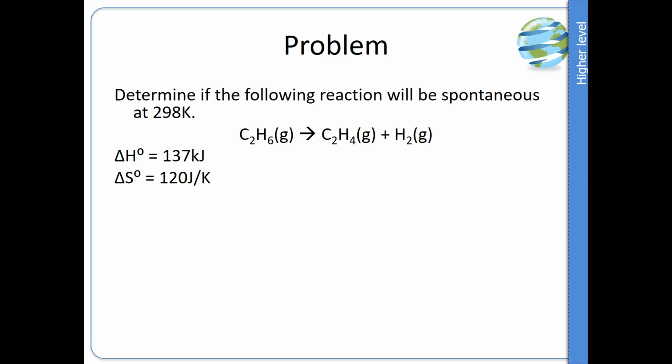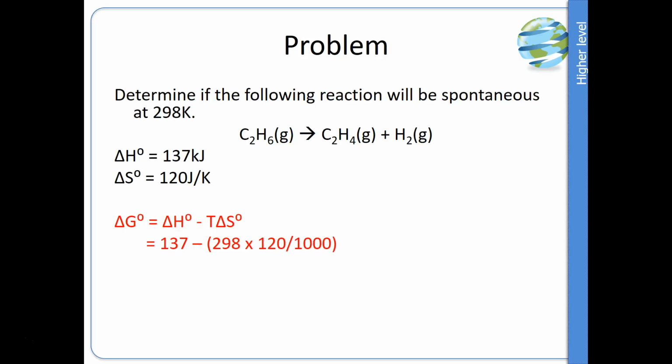Next up, determine if the following reaction will be spontaneous at 298 Kelvin. We're also given enthalpy values and entropy values. So we're looking here at ethane, and this is becoming ethene and hydrogen gas. We're going to need delta G equals delta H minus T delta S, and we can substitute in our values. But please note that delta S has been divided by 1000.